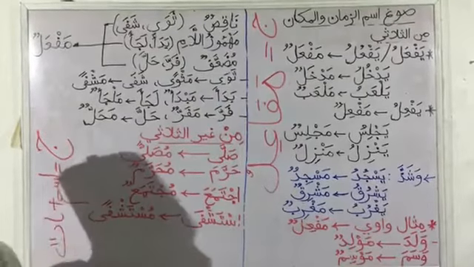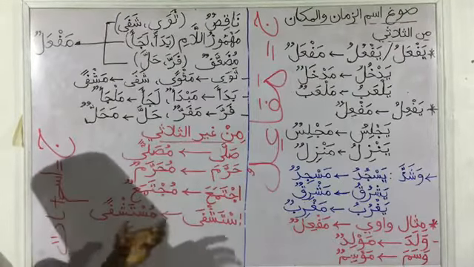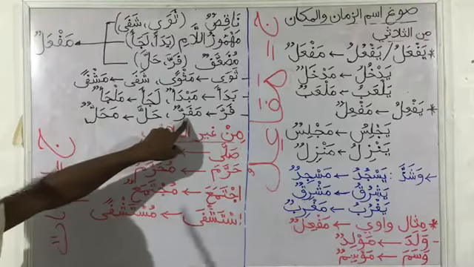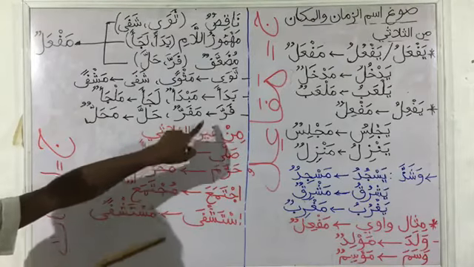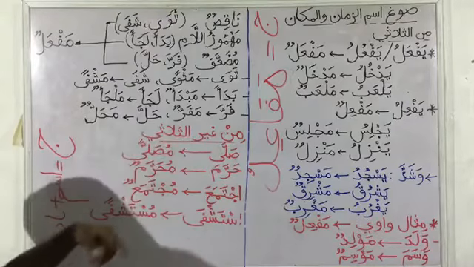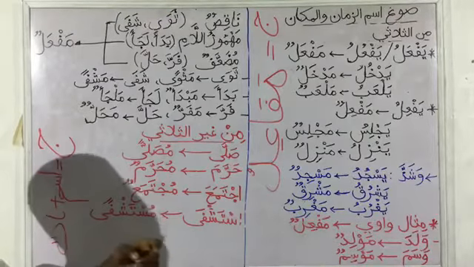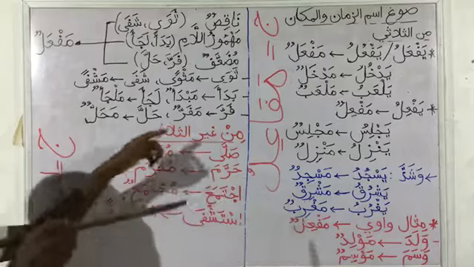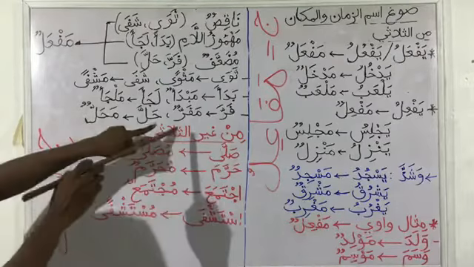The ismu makan of farra is mafarrun. Farra means he ran away. So mafarrun is a place where he ran to, or an escaping place.